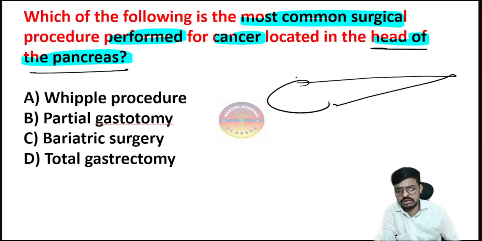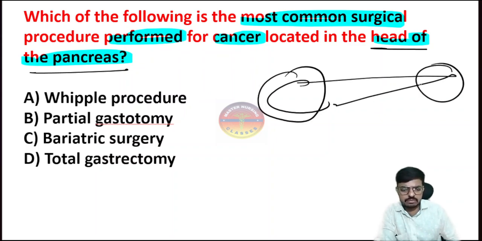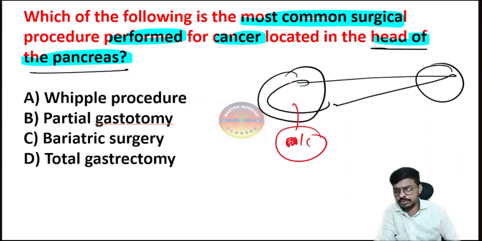The pancreas is like this. This is the head of the pancreas and this is the tail of the pancreas. The most common site of pancreatic cancer is the head of the pancreas. So which surgery will be done for cancer in the head of the pancreas? Option A, Whipple's procedure. Option B, partial gastrectomy. Option C, bariatric surgery. Option D, total gastrectomy. Which one do we have to choose as the answer?